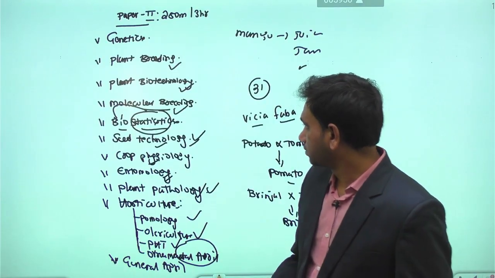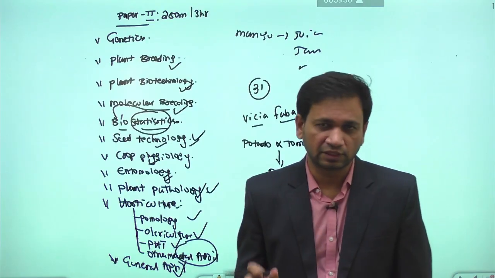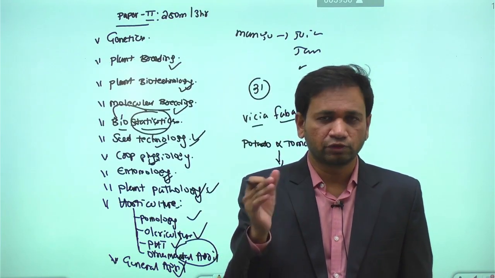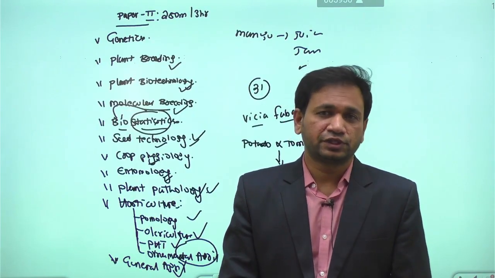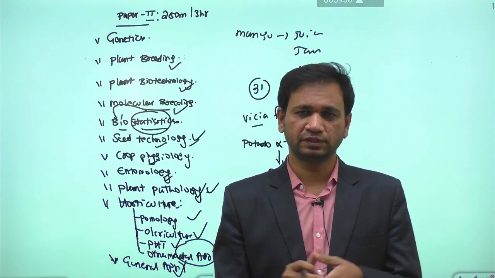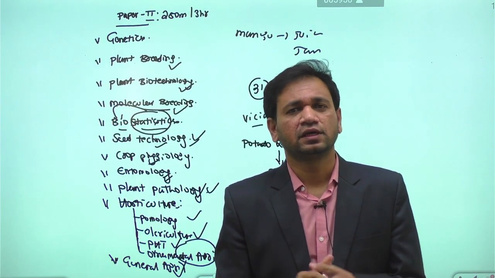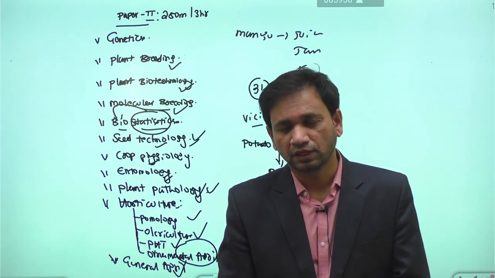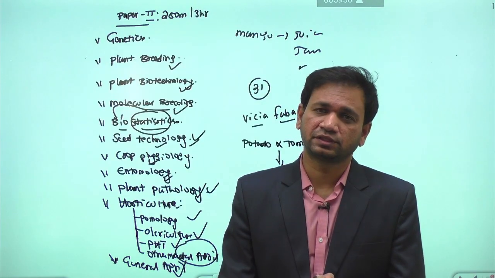Then apart from that, in the last unit of the paper, we are having food and nutrition in the sense of general agriculture. There we will be discussing food security, food production and consumption trends in India. Apart from that, we will be discussing the poverty situations in the rural as well as in the urban area. Then we will have discussions on the role of the public distribution system and TPDS. Then we will be discussing the national food policies and international food policies. Apart from that, we will be discussing the role of globalization in Indian agriculture.